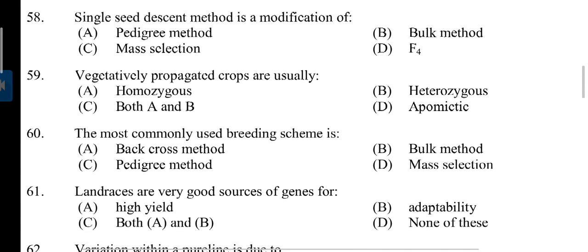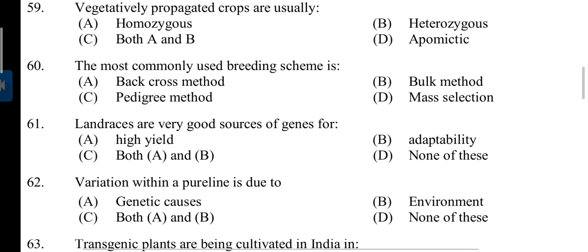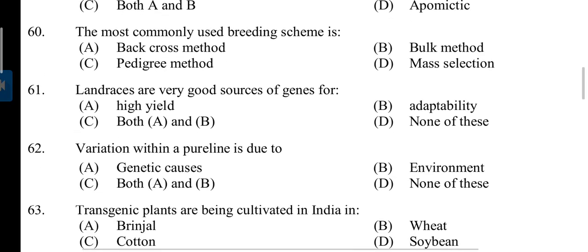Question number 58. Single cell descent method is a modification of. Answer is B. Bulk method. Question number 59. Vegetatively propagated crops are usually heterozygous in nature. The most commonly used breeding scheme is.